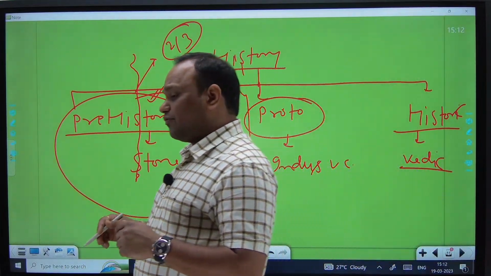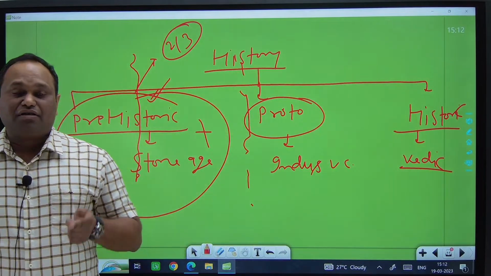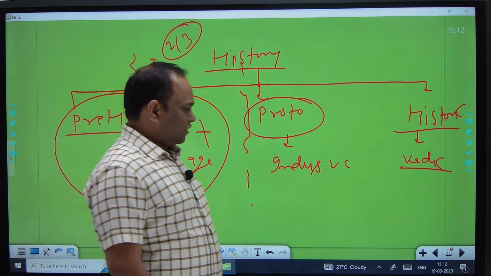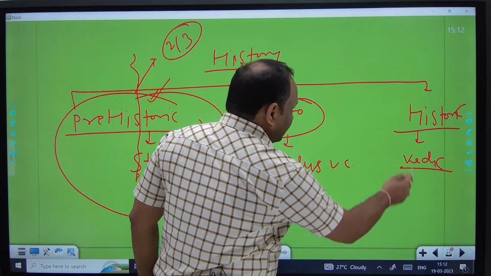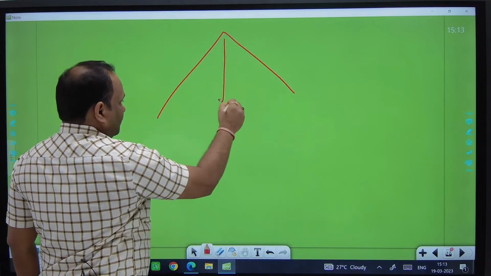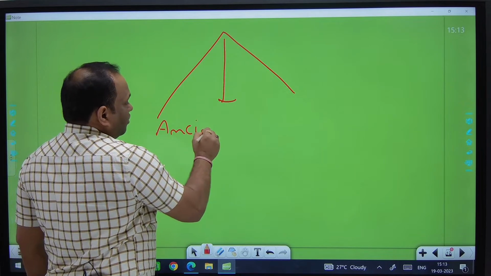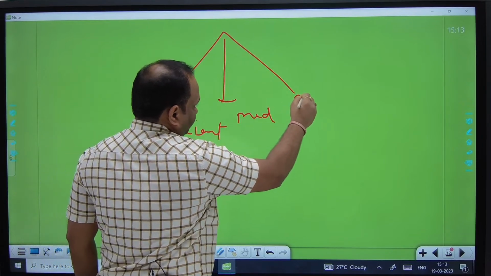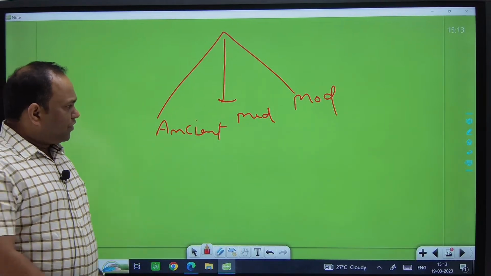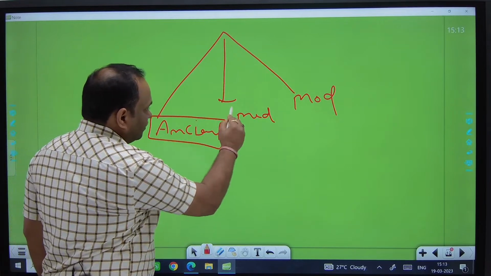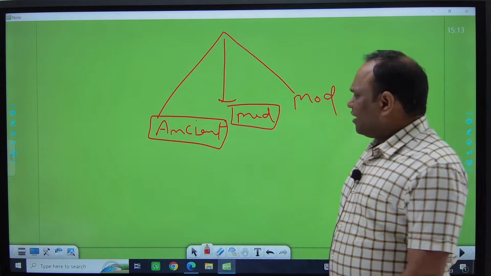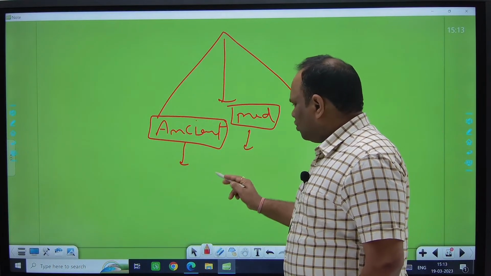Before going further, I want to draw your attention to a very important point. This historic segment is divided into three parts: ancient, medieval and modern. In the ancient and medieval segments, some questions look very difficult.